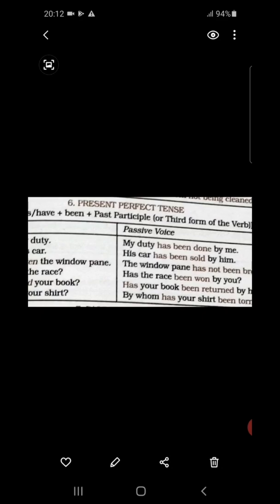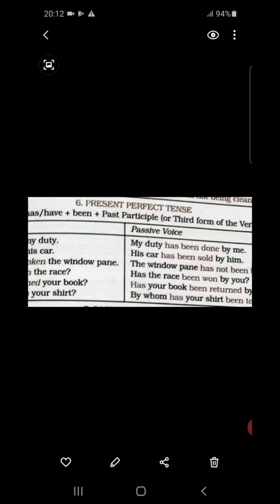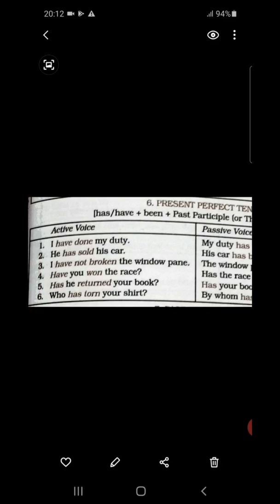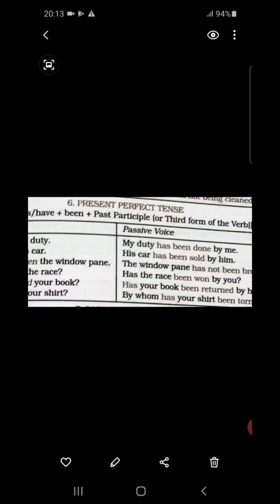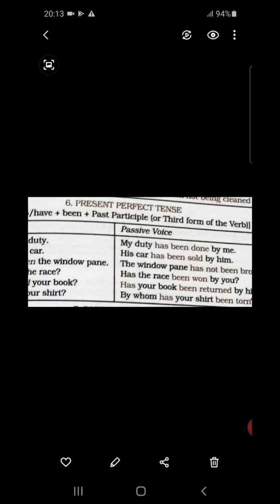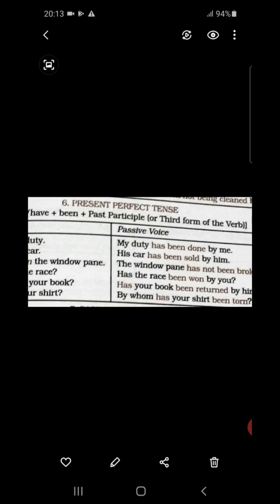He is turning into him. Now, here, his car has been. Since car is singular in number, so has, then been according to the rule, then sold, third form of the verb: sell, sold, sold. So we have to take past participle. Then, by him.